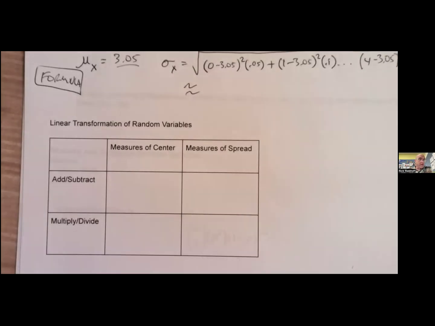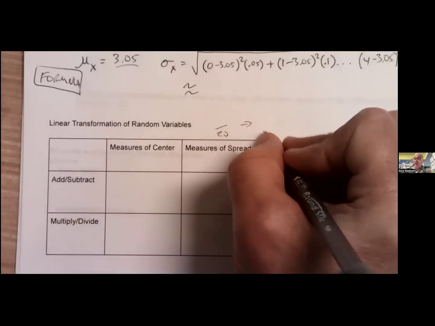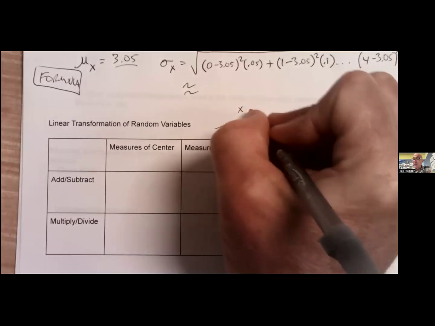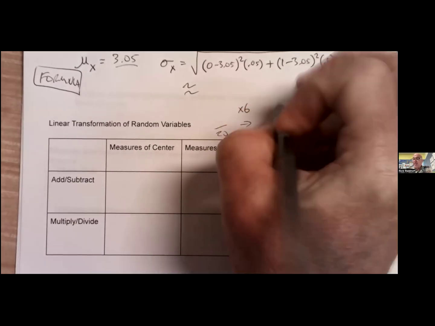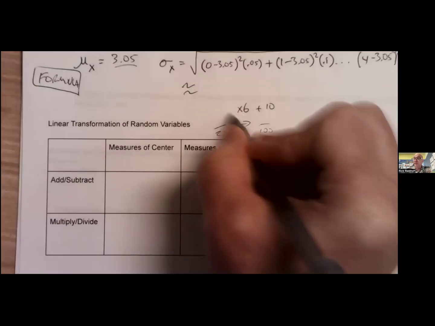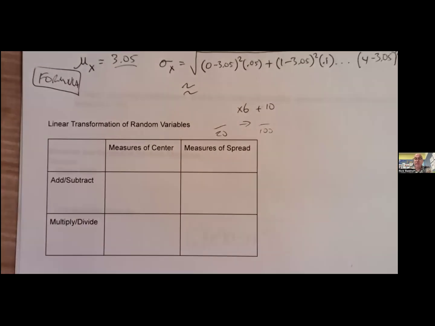So I have a random variable and I'm adding or multiplying or dividing, subtracting, right? So what does adding and subtracting do to everything? Think about a test, right? Let's say I give a test out of 20, but I'm turning that into a test out of 100. And I'm doing that by multiplying by 6 and then subtracting or adding 10, right? I'm giving you a linear adjustment. So I'm multiplying and adding. What is that going to do to the mean and the standard deviation, right?